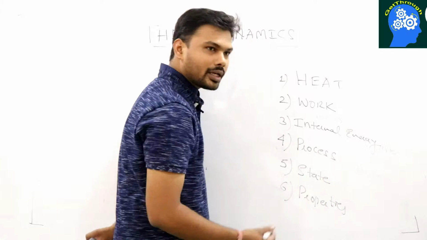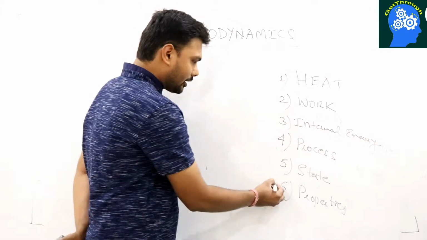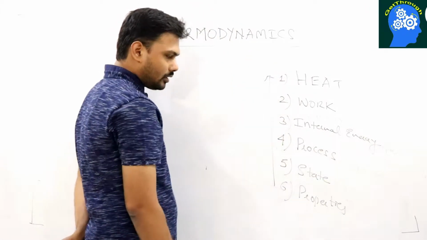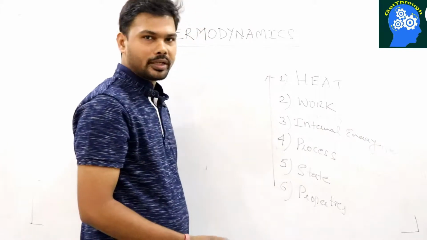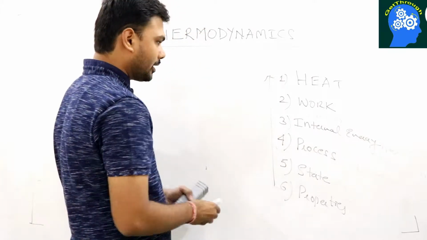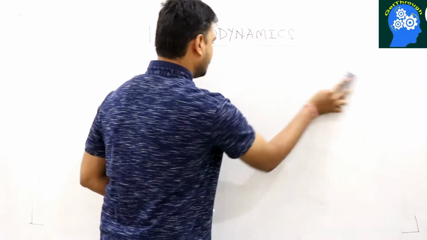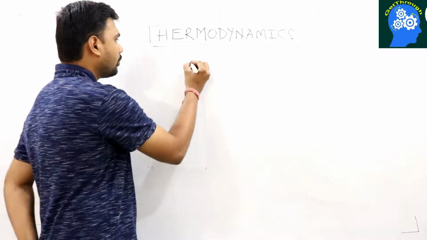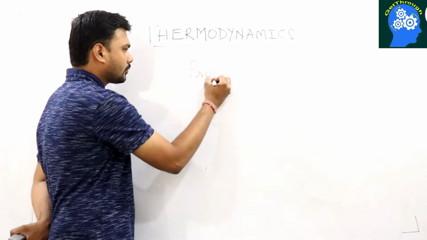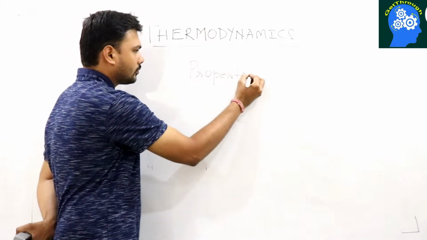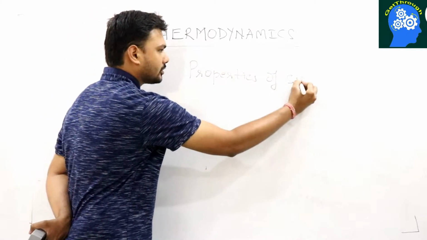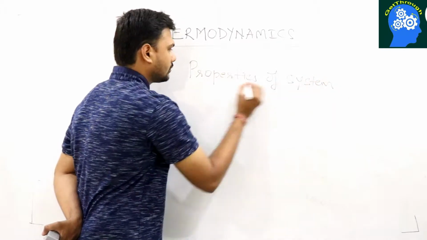In fact, we are going to do these things in the reverse order as I have written. First we will study what are the properties of a system. So let's start with properties of the system.